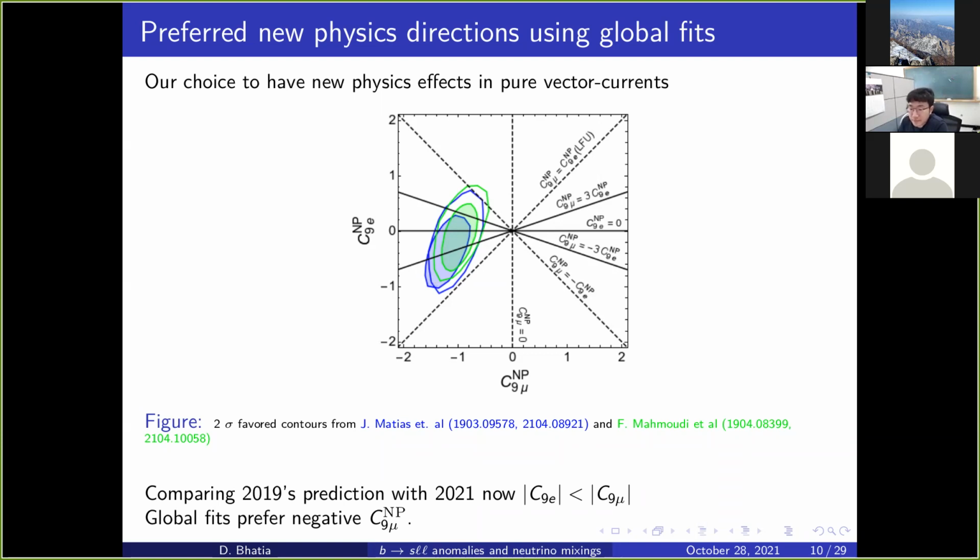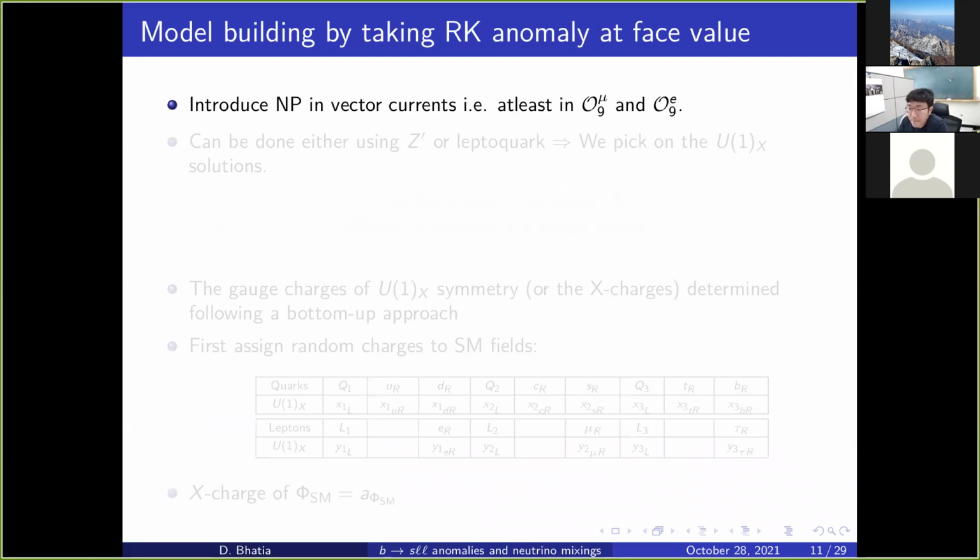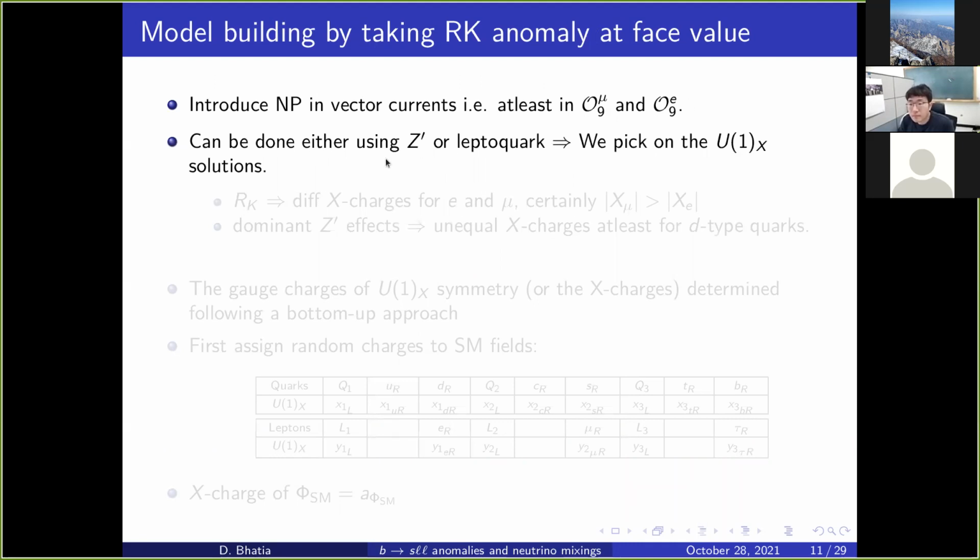Okay, so now we have set up this general background, and now we'll come to how we find out the symmetries. Following the global fits, our minimal requirement is to introduce new physics in vector currents, that is O9 mu and O9 e. So this is the minimal requirement. And how do we do that? This can be done either using a Z prime or a leptoquark. However, we pick the solutions which are Z prime like, that is U1x.